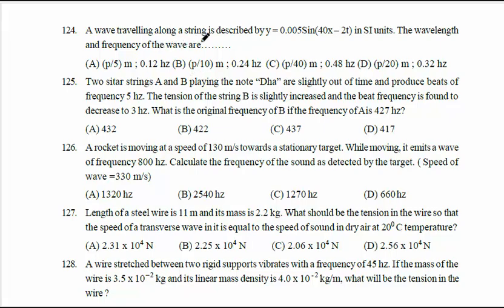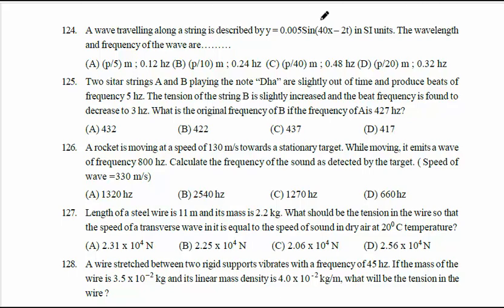Question 124. A wave is traveling along a string. It is described by the equation y equal to 0.005 sine of 40x minus 2t in SI units. The wavelength and frequency are.